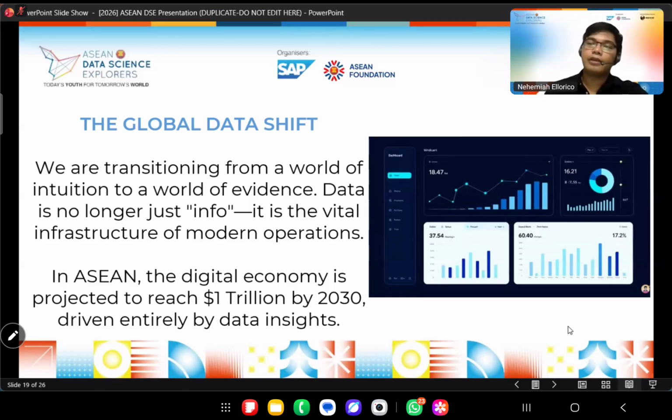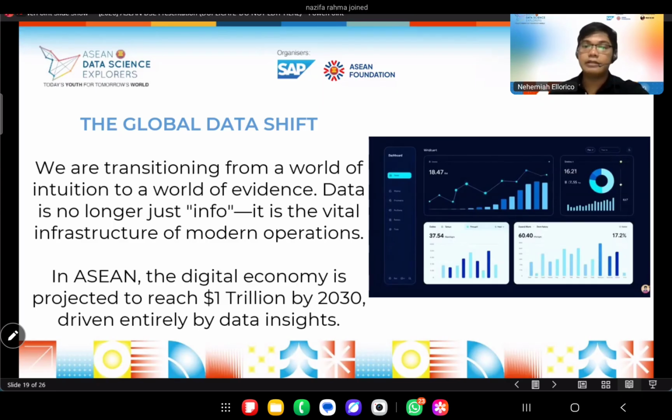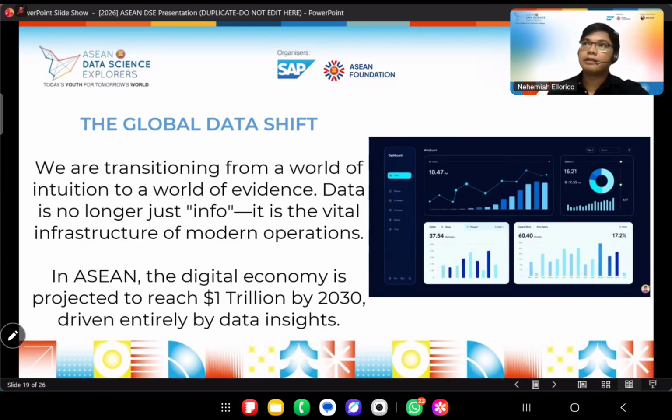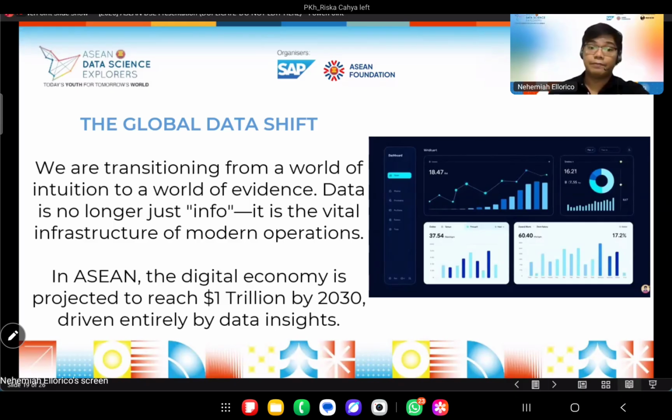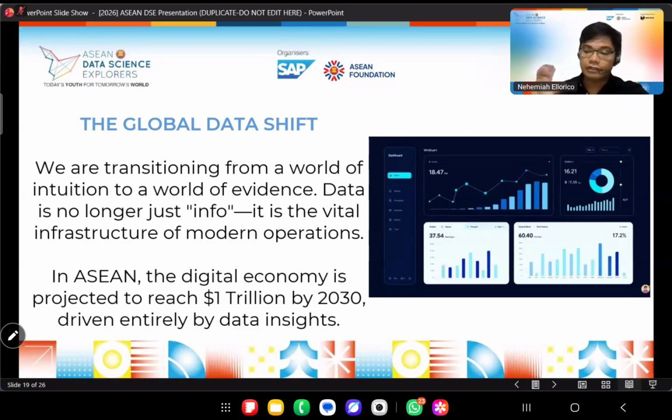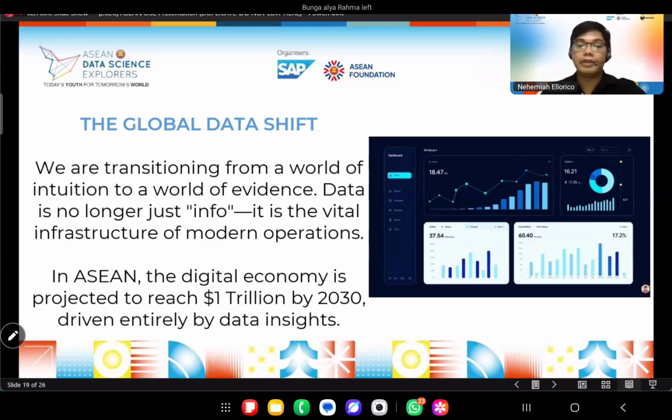So, as I was saying a while ago, I'm sorry if I was on mute, what I was saying was, every day I deal with data, and I can see how much these companies invest in data infrastructures, not just in, for example, SAP. We do not just invest in SAP. We also invest in individuals that show technical skills, because these skills are in demand for the next coming years.